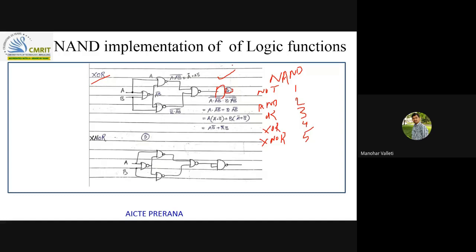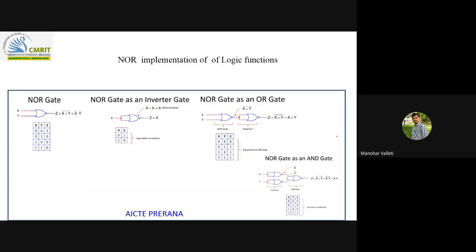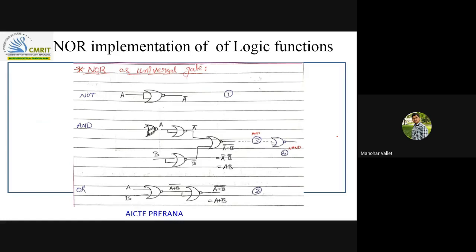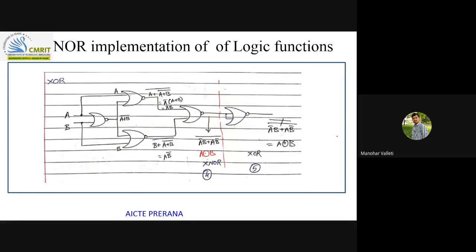Same way for NOR, if you go, obviously this is 1, this is 3, 2, 5 and 4. So this table will help you a lot if a question is asked on the minimum number of gates. The same goes for NOR implementation, which I just showed here.